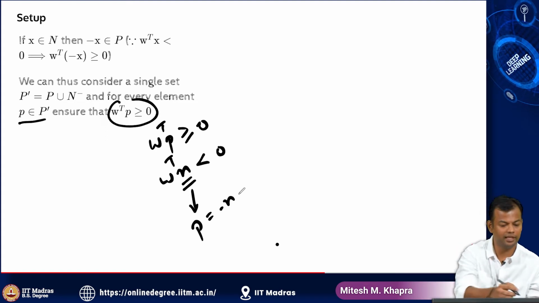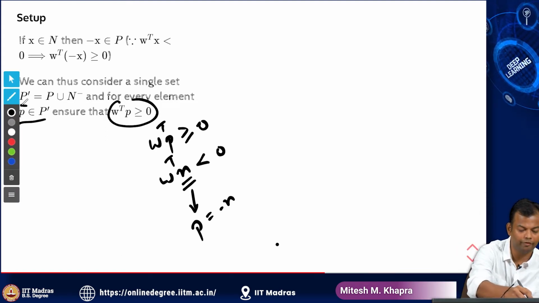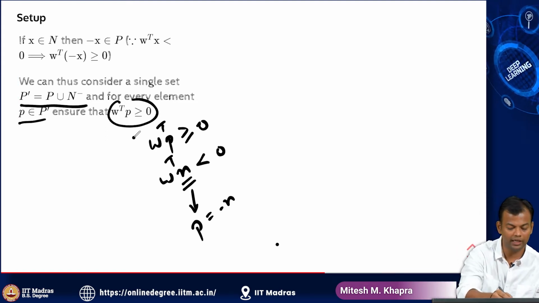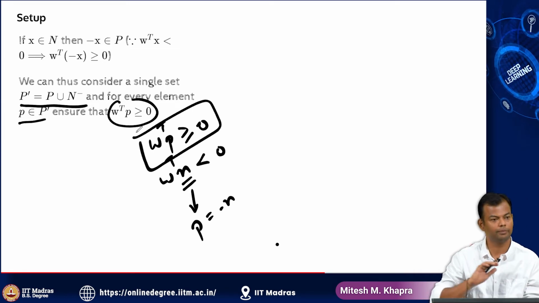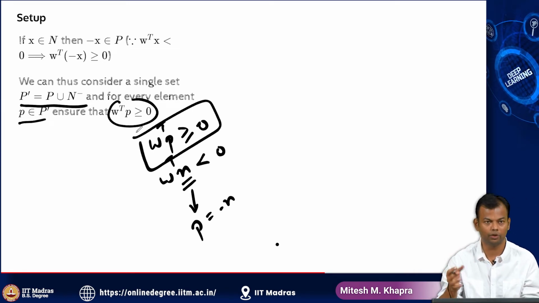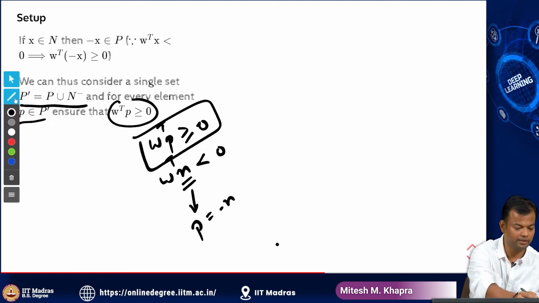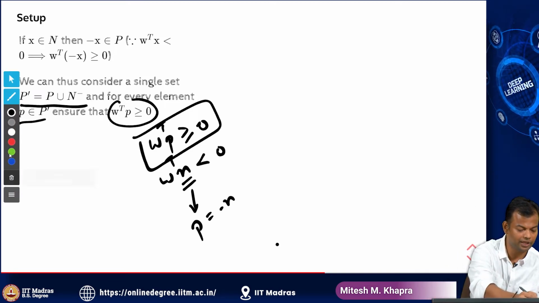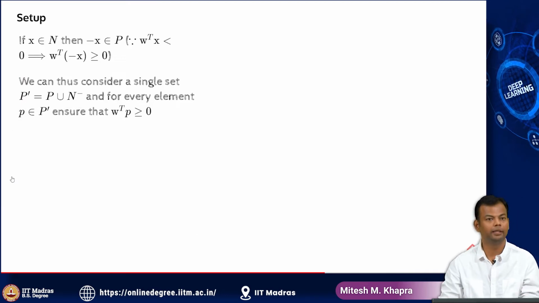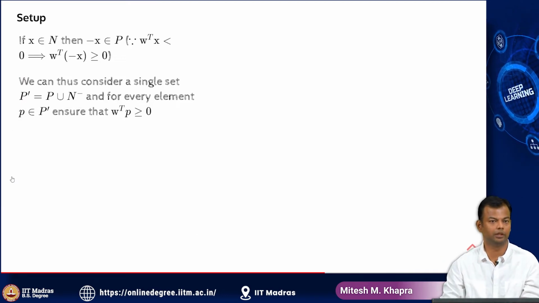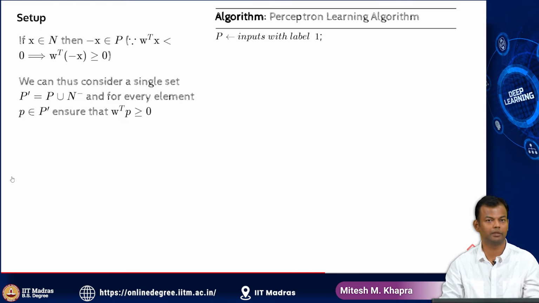So I have just constructed this single set, which is a collection of all the points for which the only condition that I need to satisfy now is W transpose P should be greater than or equal to 0 for all the points in P prime, where P prime is as defined on this slide. So just a simple change, nothing great here. This will just simplify some of the steps in the proof.